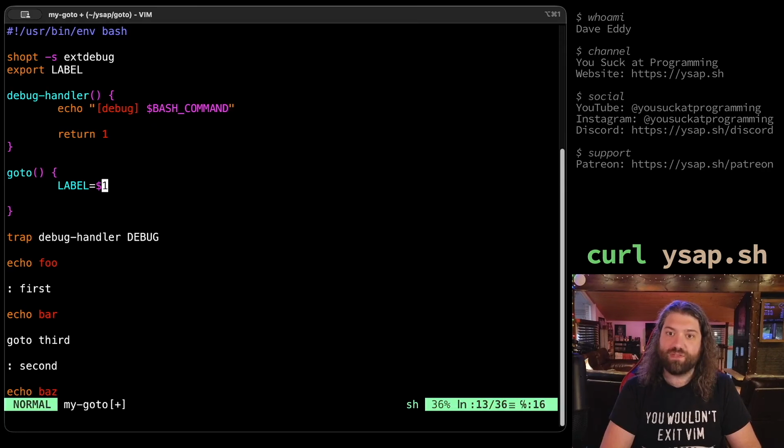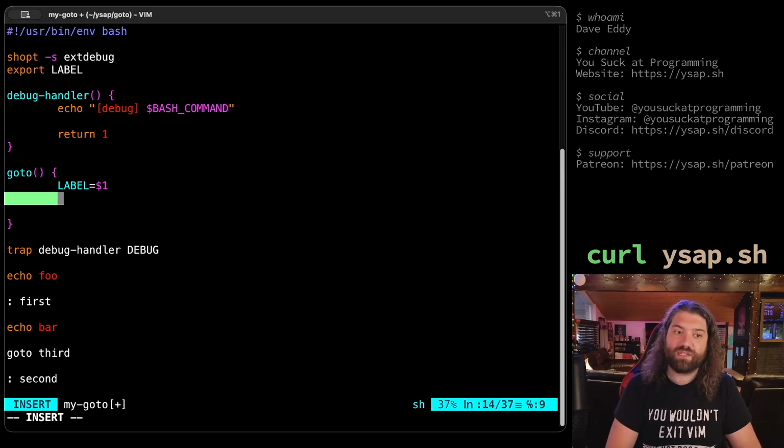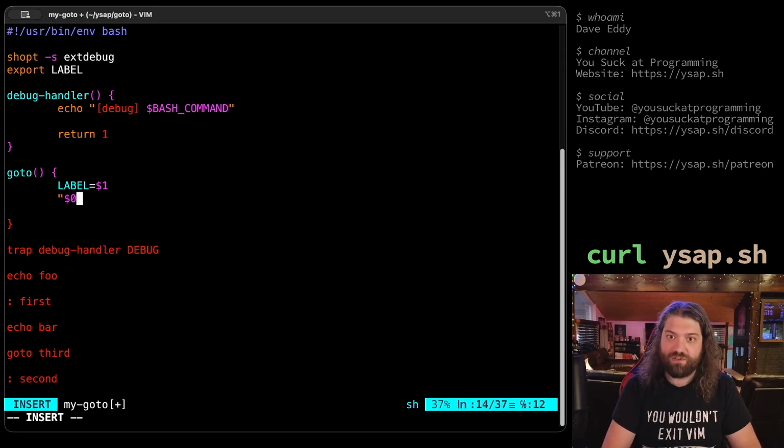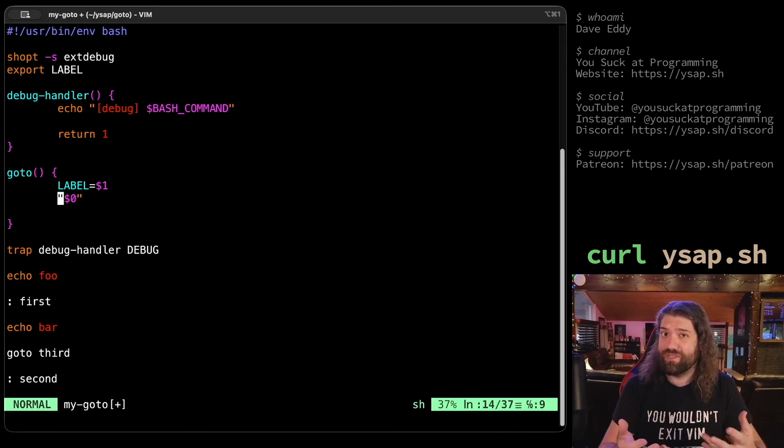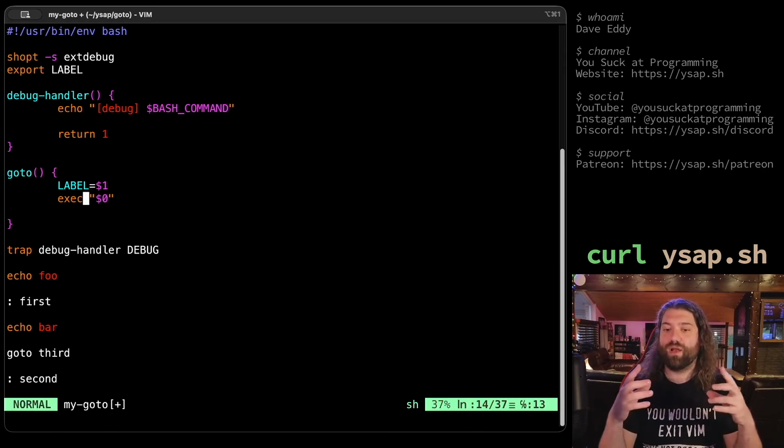So GOTO will take an argument. So when we call GOTO down here, it'll be set to the string third. And now that we've done that, we can execute the script again. Now remember how I said there was $0 here? Well, we don't need to fork and exec a new version of this, which is what Jacob's version suffered from. It was actually forking a new process. Every time you called GOTO, you would have a new child process there. What we can do instead is we can call exec here. So we can tell our program to re-exec itself.